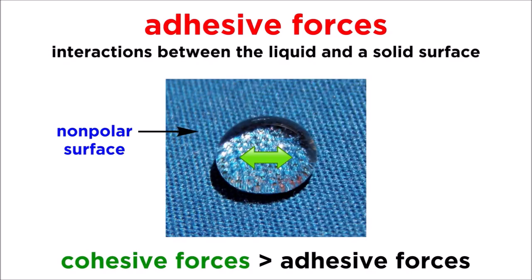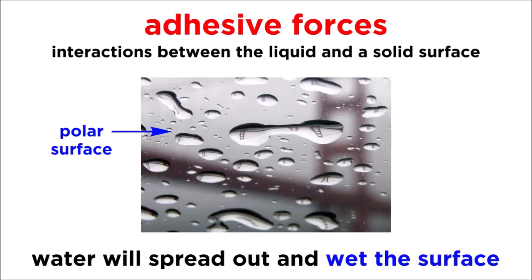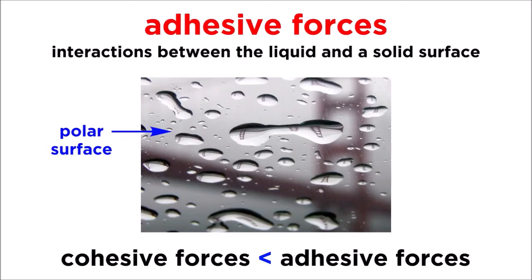This is because the cohesive forces, the hydrogen bonds occurring between the polar molecules inside the droplet, are stronger than the adhesive forces between the water and the non-polar surface. But if we place a droplet on glass or another polar surface that will interact with water, it will spread out and maximize interactions with that surface, because in such a case, the adhesive forces are stronger.